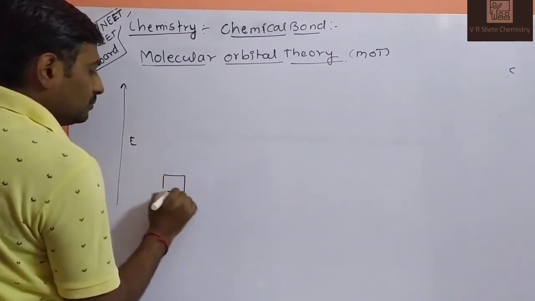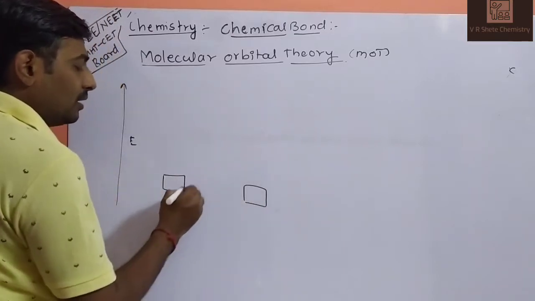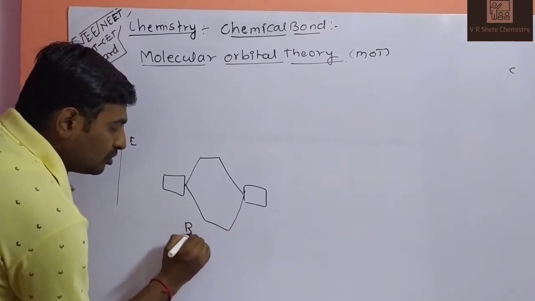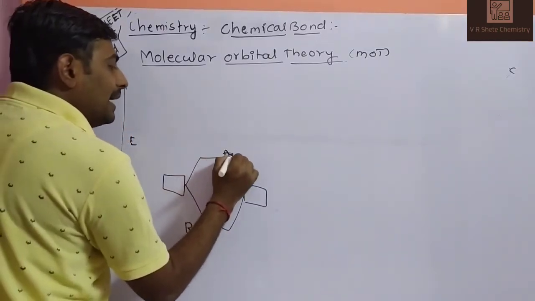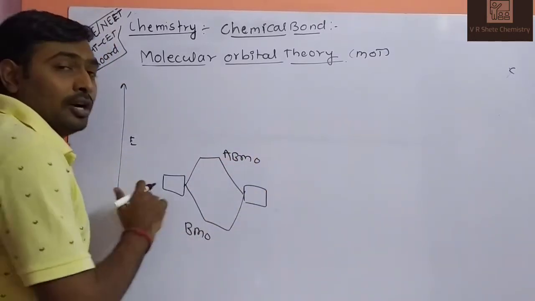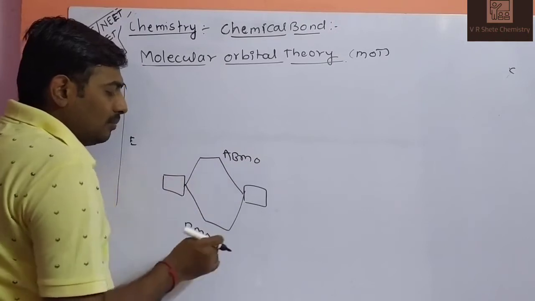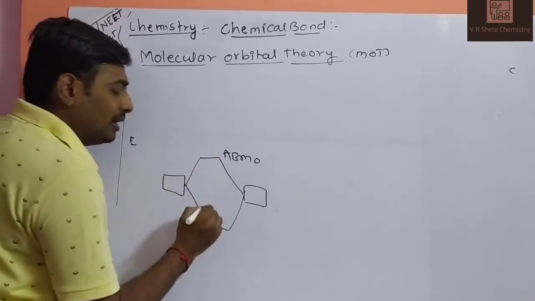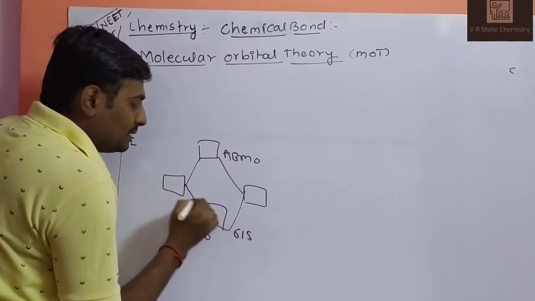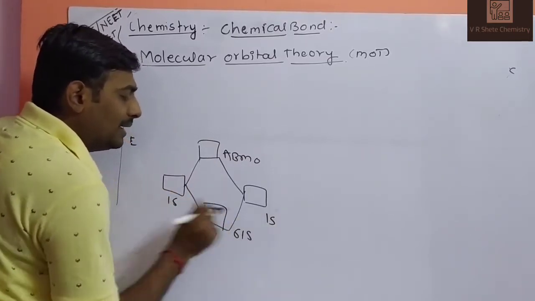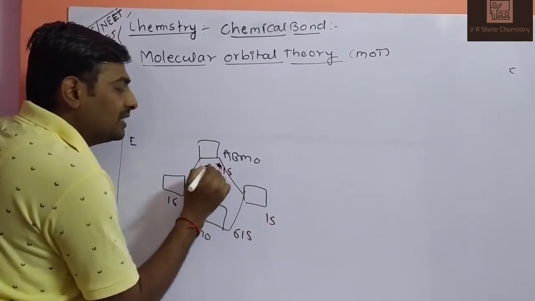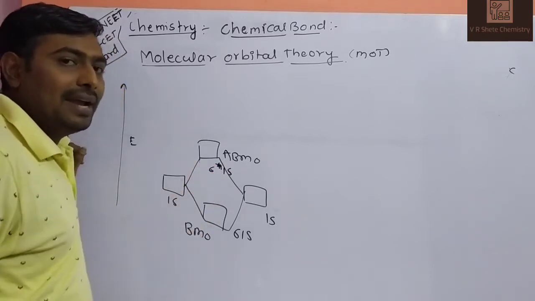When two 1s orbitals combine, BMO is formed. This is called the bonding molecular orbital. This is called the anti-bonding molecular orbital. And this is your non-bonding orbital. When they combine, the bonding orbital has lower energy and the anti-bonding has higher energy. So when the 1s orbitals combine, they form sigma 1s and sigma star 1s. The star, or asterisk, represents the energy which is at a higher level.